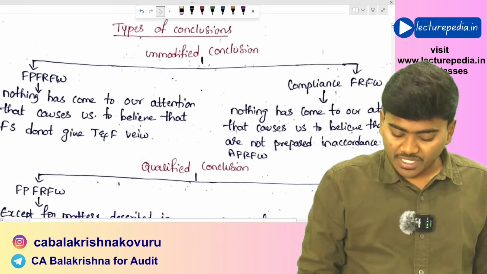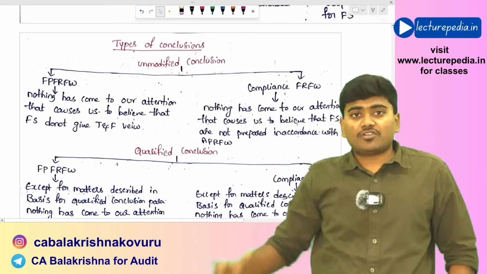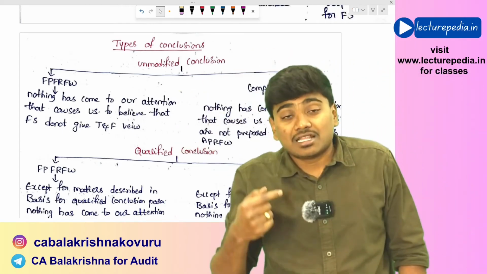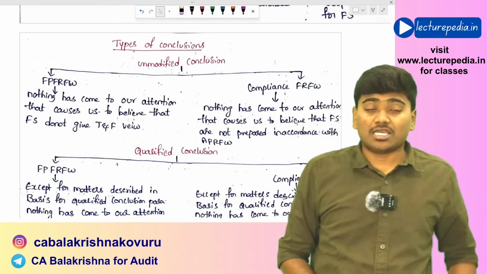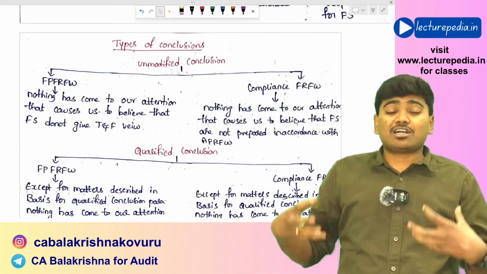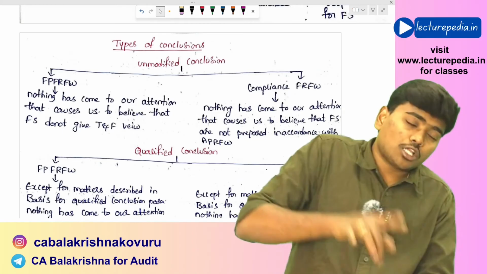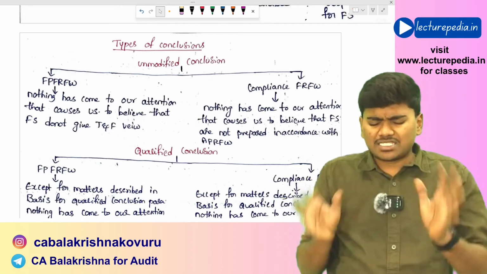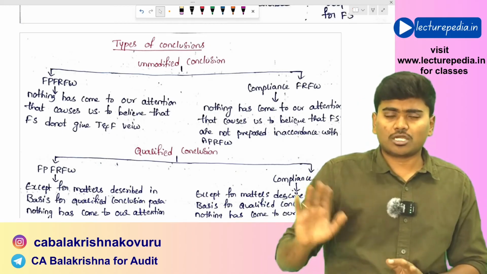First of all, in case of unmodified conclusion, if you are following a fair presentation financial reporting framework, then the wording of the conclusion paragraph will be like, nothing has come to our attention that causes us to believe that financial statements do not give a true and fair view. That is negatively worded. During our procedures, nothing has come to our attention which causes us to believe that financial statements are not showing a true and fair view. That means financial statements are showing a true and fair view. You are just saying that we haven't found any misstatements, but there might be misstatements. Hope you are able to understand.